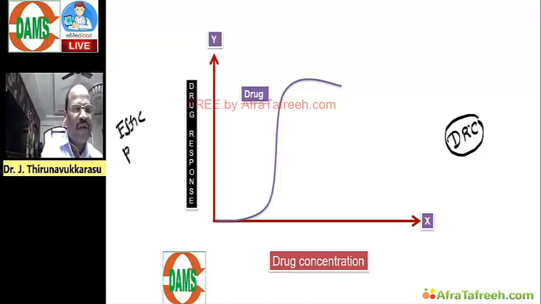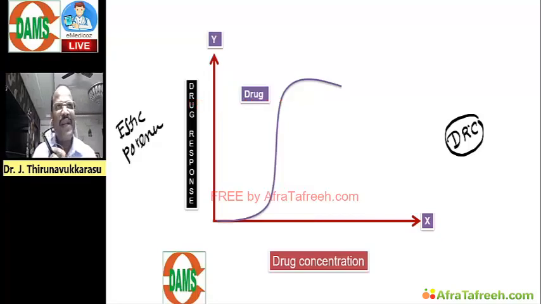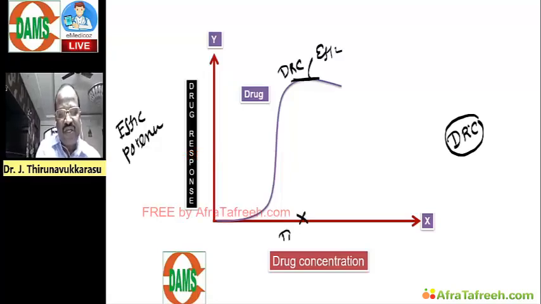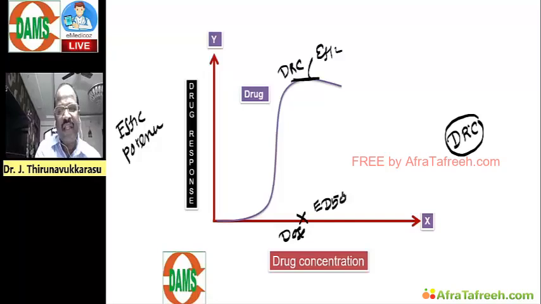What do you mean by potency? What happens to efficacy and potency in the presence of competitive and non-competitive antagonism? For example, imagine the dose response curve. The height of the curve is called efficacy. The dose at which the drug produces maximum effect is called ED50, effective dose 50. The effective dose 50 is called the potency of the drug.